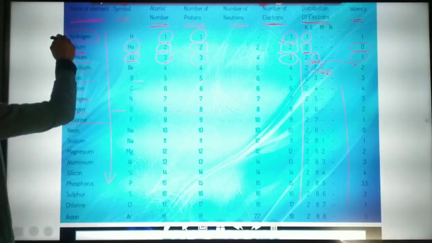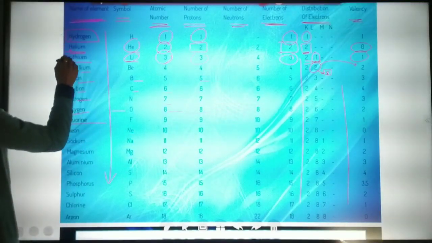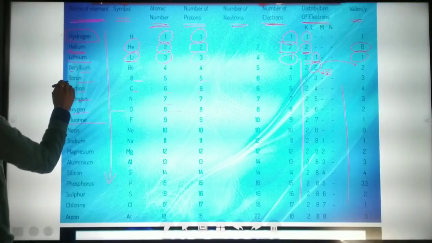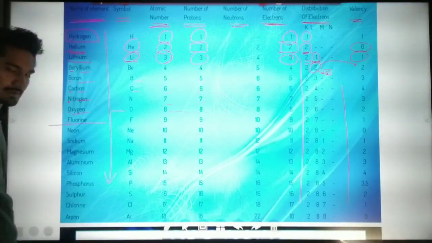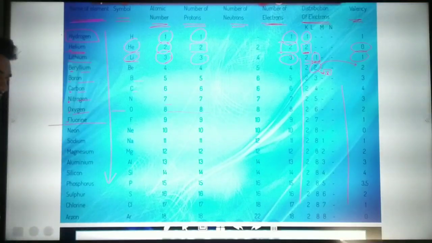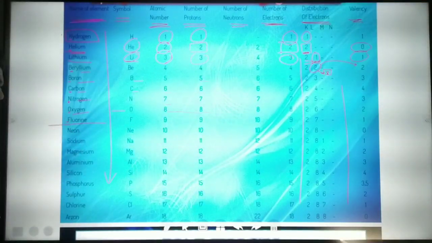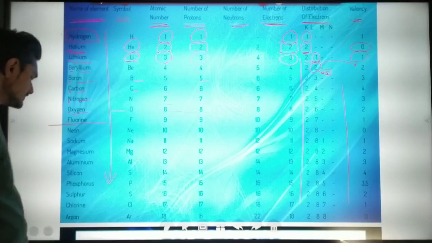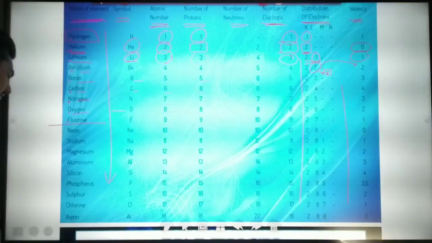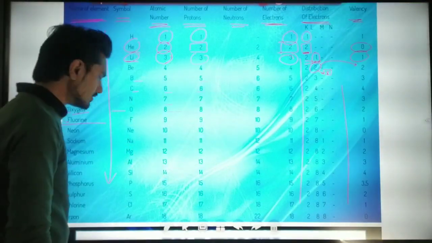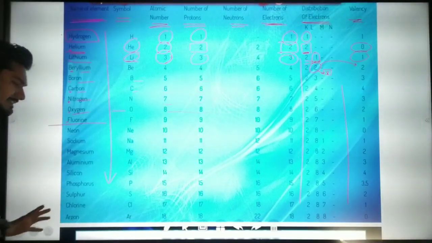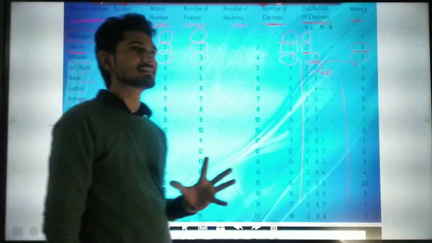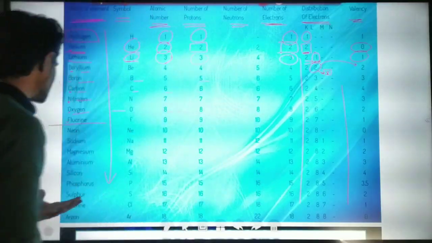From that, the first letters give us hydrogen, helium, lithium, beryllium, boron, carbon, nitrogen, oxygen, and fluorine. After that, you can memorize neon, sodium, magnesium, aluminum, silicon, phosphorus, sulfur, chlorine, argon. So here is the topic that we can understand in the Hindi language or the English language.